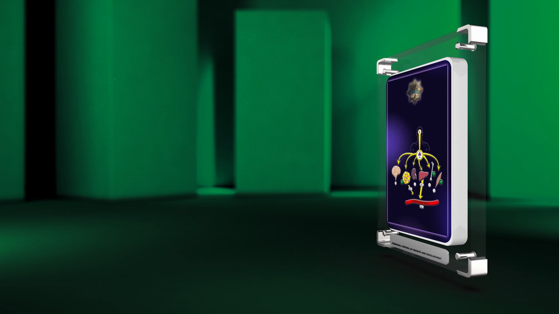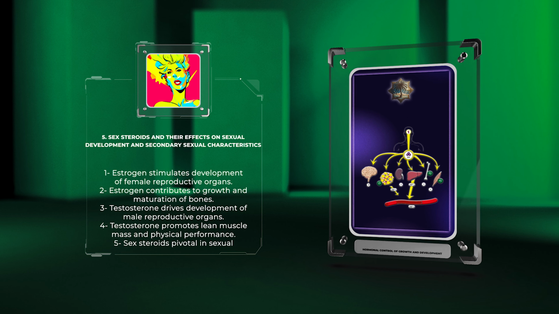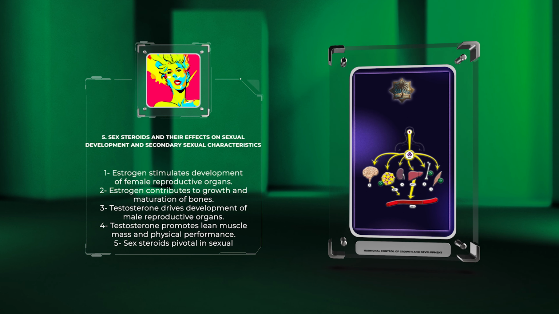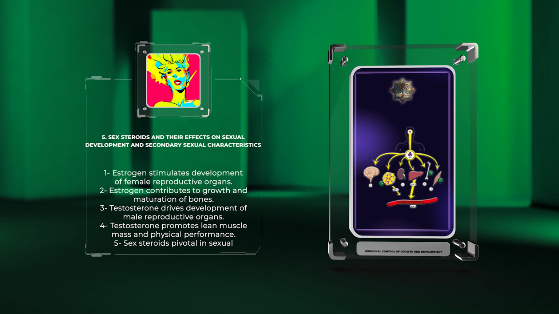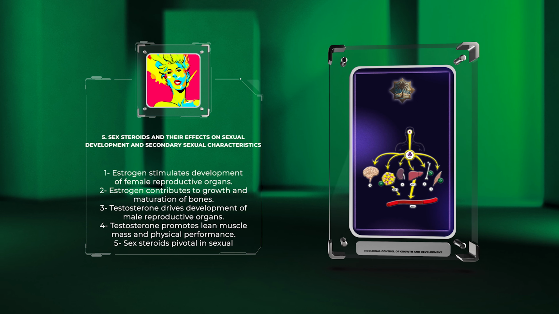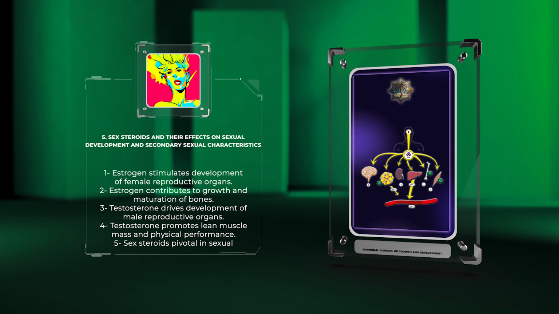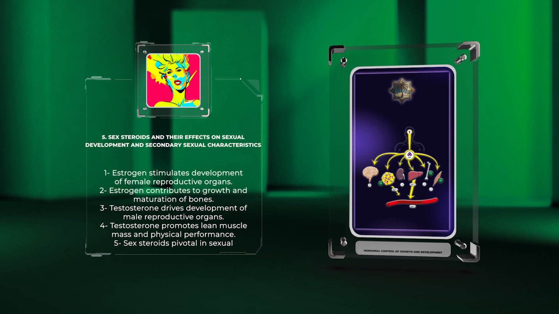Sex steroids, including estrogen and testosterone, have profound effects on sexual development and the emergence of secondary sexual characteristics. Estrogen, primarily produced by the ovaries in females, stimulates the development of female reproductive organs, such as the uterus and breasts. It also contributes to the growth and maturation of bones, particularly during puberty.